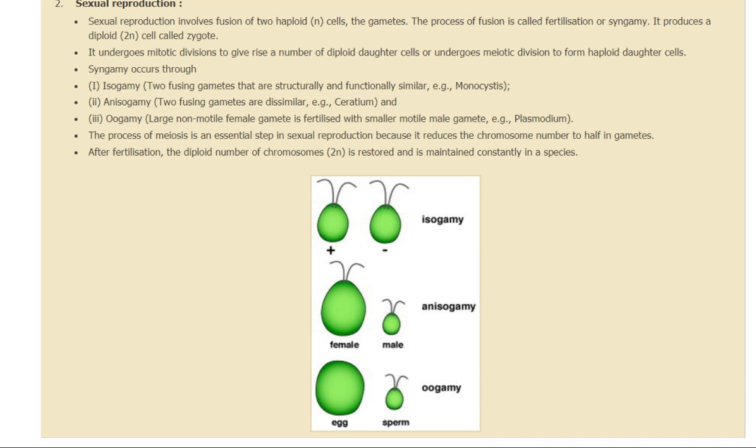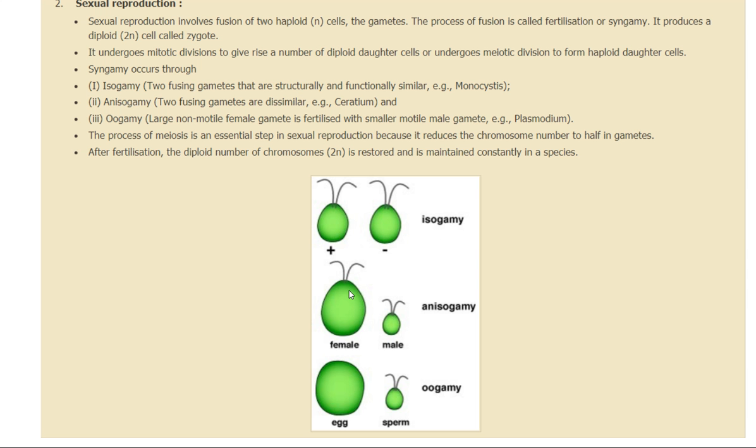It can be through isogamy. Isogamy, iso means same. So you can see the two fusing gametes are structurally and functionally similar. The only difference is one has a positive strain and the other has a negative. Whereas one will behave like a male strain and the other will behave like a female strain, and that is seen in case of Monocystis.